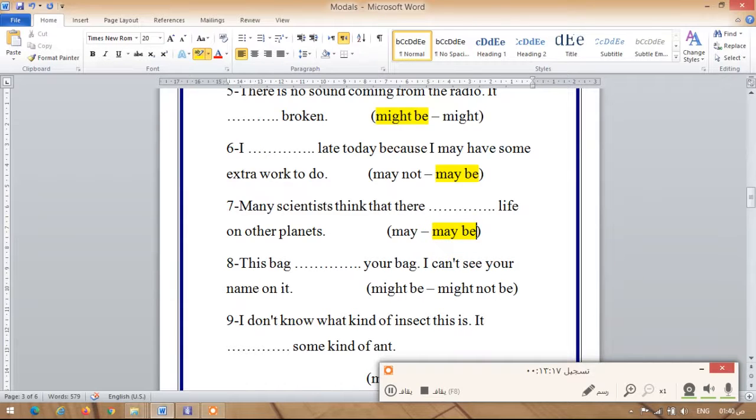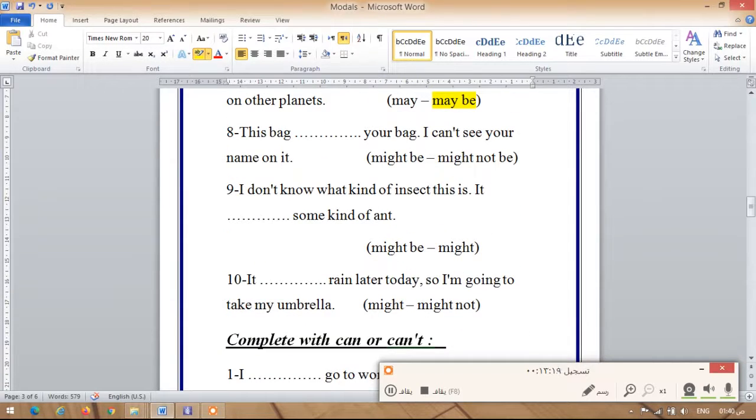And then number 8, this bag dots your bag. I can't see your name on it. Might be your bag or might not be your bag. Okay, might not be your bag. And then number 9, I don't know what kind of insect this is. It dots some kind of ant. It might be some kind of ant.